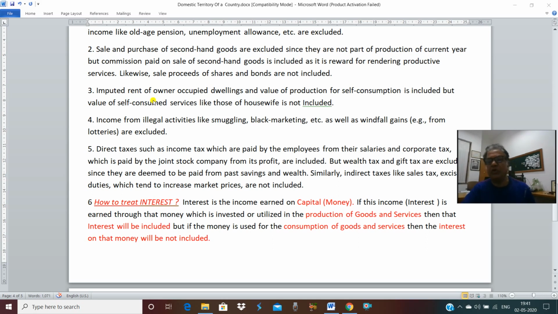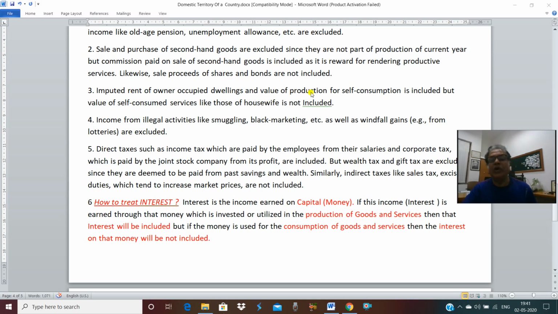So there is a flow of new goods. Now whether that house is occupied or sold or rented hardly matters. So that's why imputed rent will be included in domestic product or national product, because it is an income earned over the house which has been newly constructed.